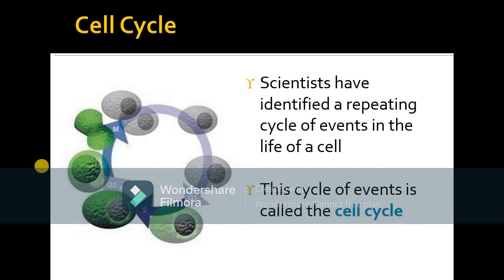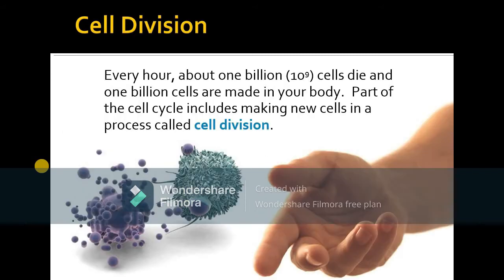Scientists identified that repeated cycles of events take place in the life cycle of cells. Cells consist of two major phases, called the interphase and the mitotic phase. The whole cycle of events that takes place is called the cell cycle.